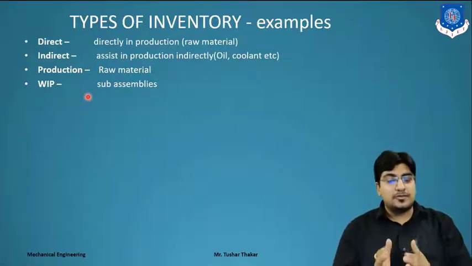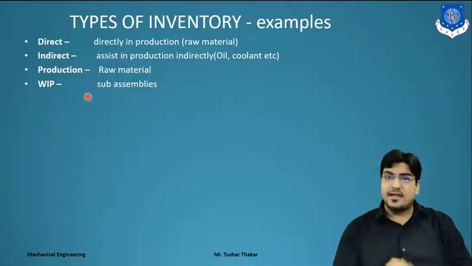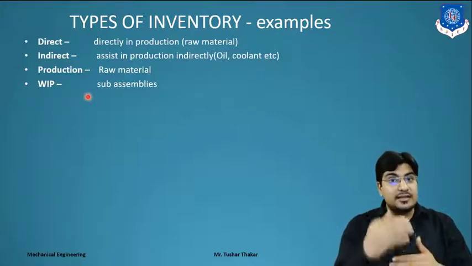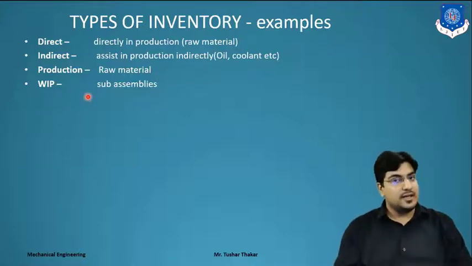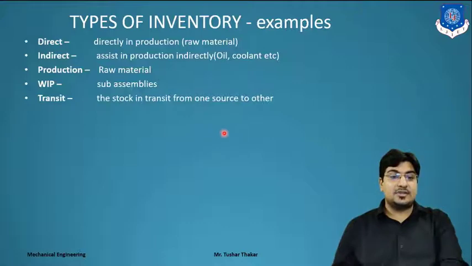Suppose they have prepared a PCB fabrication and put it into storage. That is known as an inventory, but it is a work in process inventory. Why? Because that is the sub assembly of your completed mobile. Clear? So that is work in progress. Then there is stock in transit from one source to another.